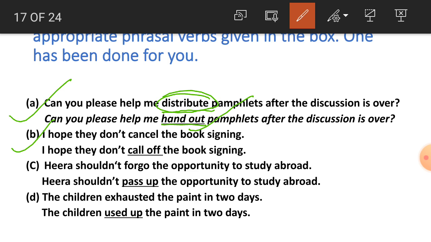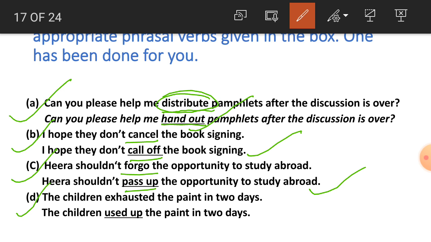Now students, second one, I hope they don't cancel. So for cancel, which phrasal verb comes? Call off. So it is written here, I hope they don't call off the book signing. Number C students, Hira should not forego the opportunity to study abroad. So for forego, what phrasal verb will come? Pass up. Hira should not pass up the opportunity to study abroad.